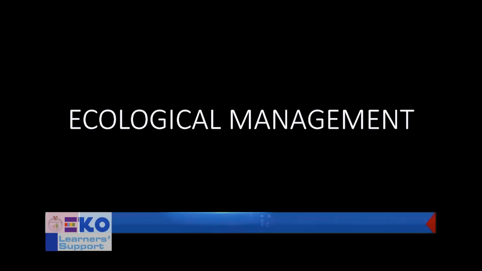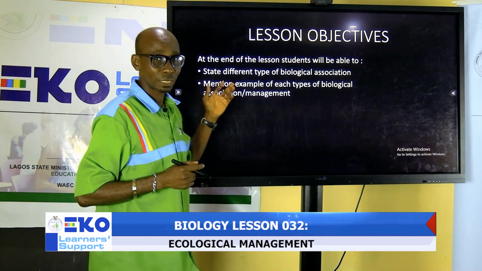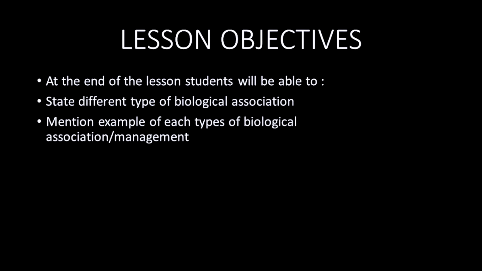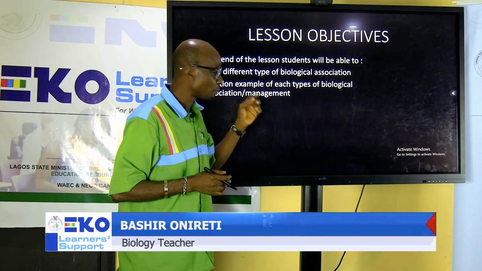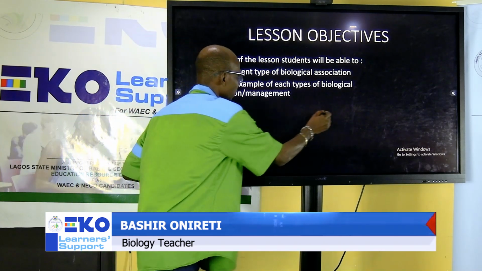Today we are looking at ecological management, how organisms interact within the ecosystem. But before we go, we'll be guided by these learning objectives. The first one here is every learner should be able to state the different types of biological association. Then they should be able to give an example of each of these biological associations.